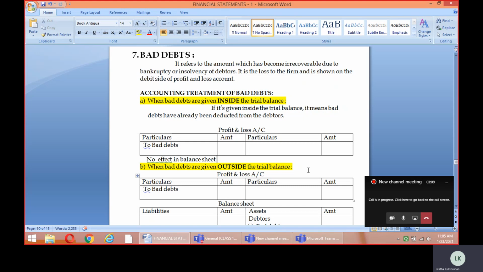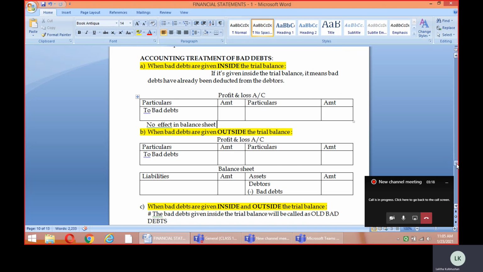Now the next condition is if the value of the bad debts is given outside the trial balance. Children, if the value of the bad debts is given outside the trial balance, it will be called new bad debts or further bad debts. Outside the trial balance stands for what? It is given in the form of adjustments. If it's given in the form of adjustments, it means it's a new bad debt, or it can also be called further bad debts. Outside the trial balance means no accounting treatment has been done.